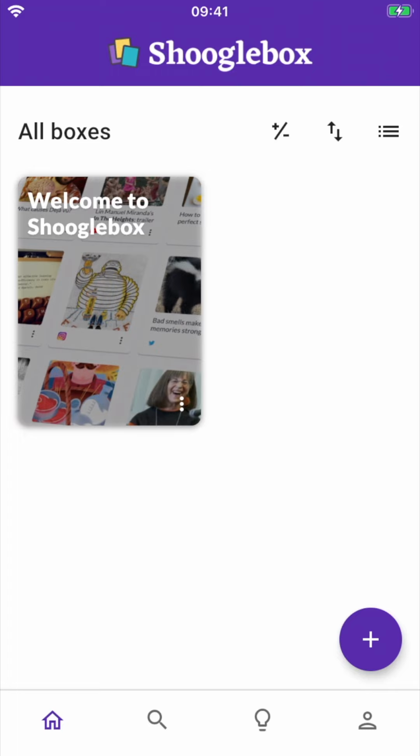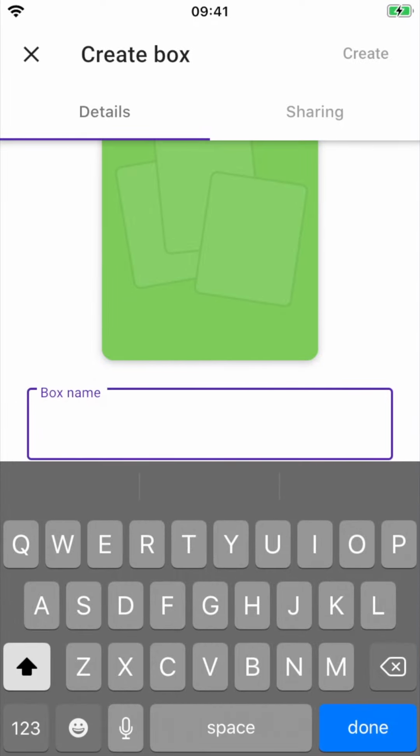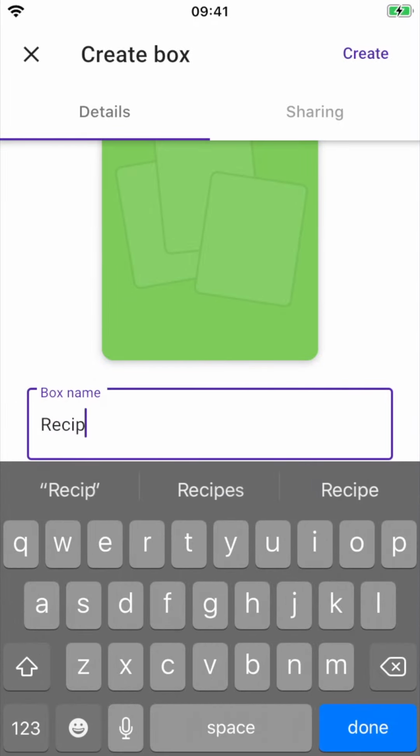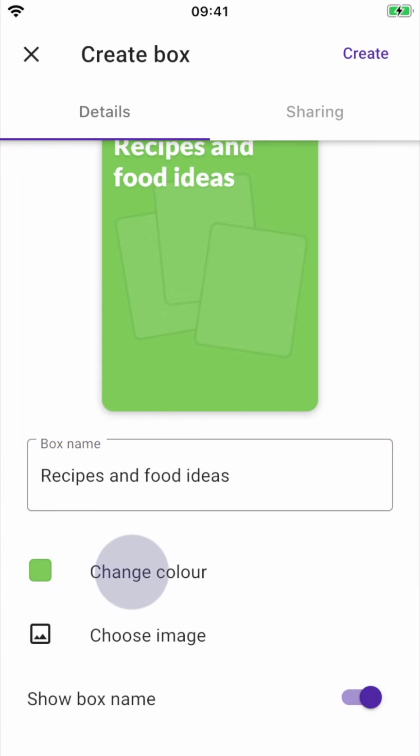And now that you know all that, I'd like to create a box to add all my recipes and food ideas to. So to do that, I'm going to press the plus in the bottom right corner of the screen there. And it's really simple. I can just enter the box name, which I'm going to call Recipes and Food Ideas. Press Done. I can change the colour if I want by pressing one of these.